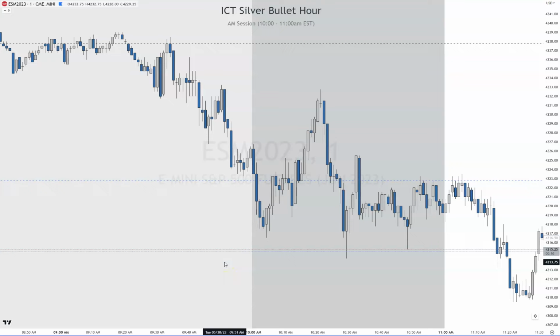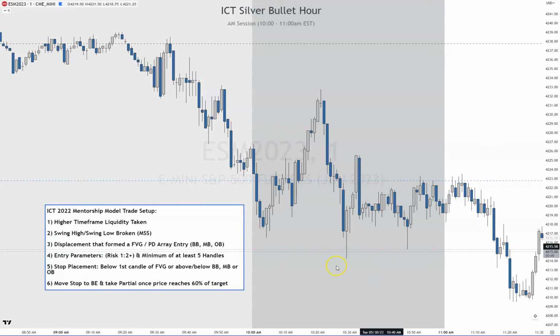Hey everybody, want to go over the ICT Silver Bullet Hour from 10 a.m. to 11 a.m., the AM session. This darker gray area is the 10 a.m. to 11 a.m. Eastern Time. I'm going to give you a chance to look at that first before I start adding things to it.